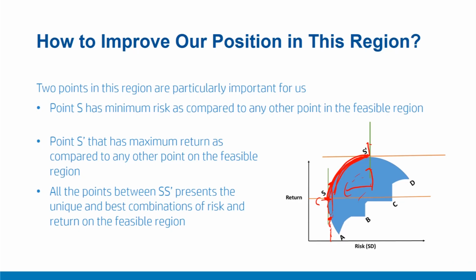As we keep doing that, we obtain a surface called the efficient frontier, which offers us the best possible combinations of risk and return. This surface starts from the point with the minimum risk, the global minimum risk portfolio, which is S here, and goes to the portfolio which offers the maximum expected return, S dash here. This SS dash presents as the efficient frontier.